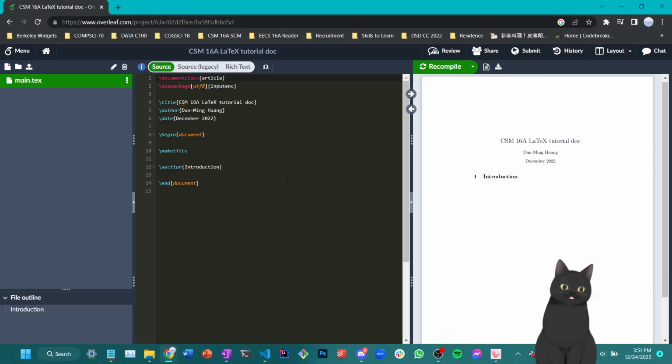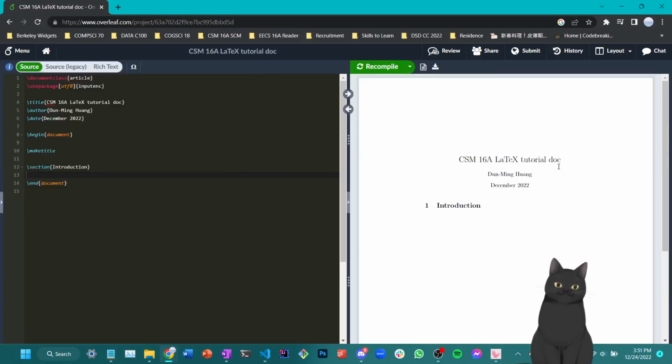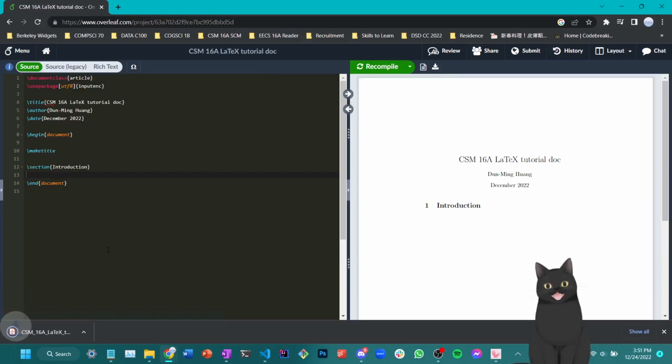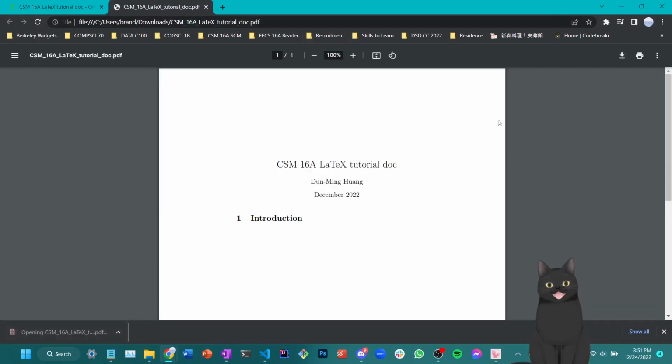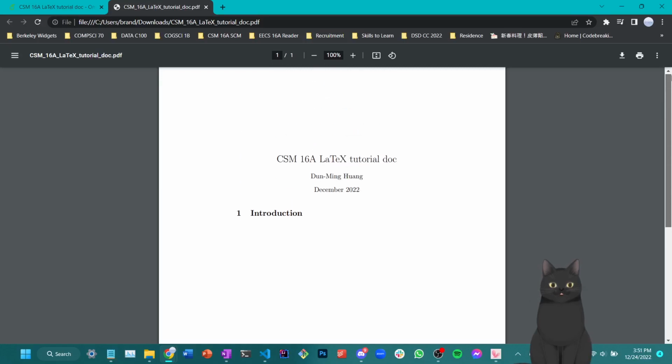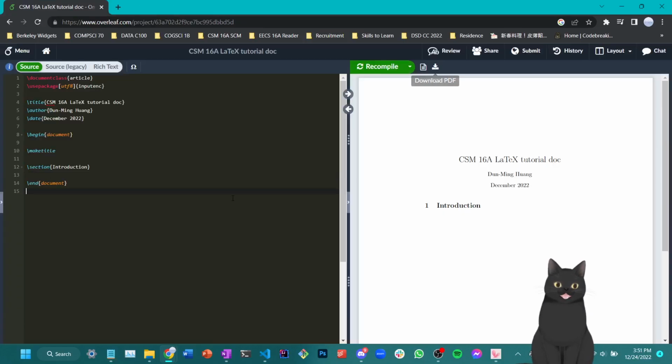So for example, let's hit Control S or Control Enter to compile the document here, which we'll then see on the right-hand side of the screen: we have a PDF document compiled for us. And if you click the download PDF here, it will download a PDF version of the document you see here, compiled into this kind of file. It's currently one page so far, but we'll make it longer later.